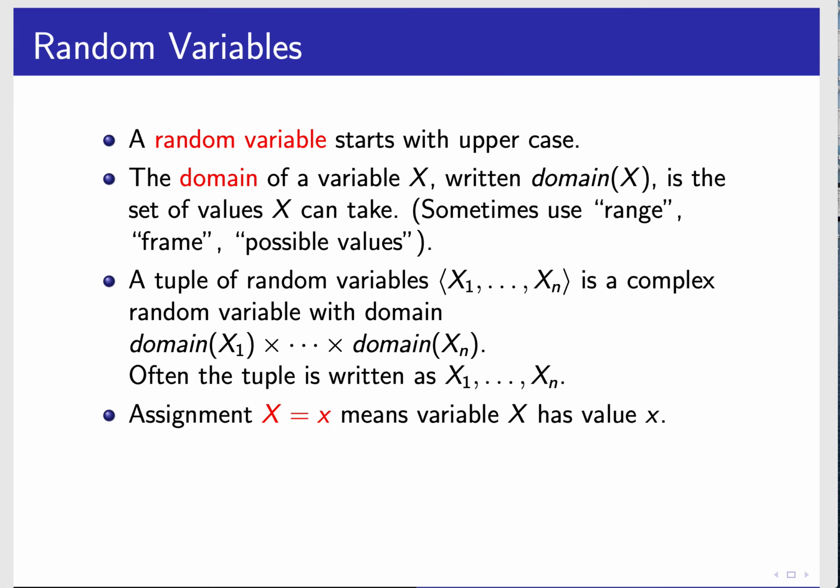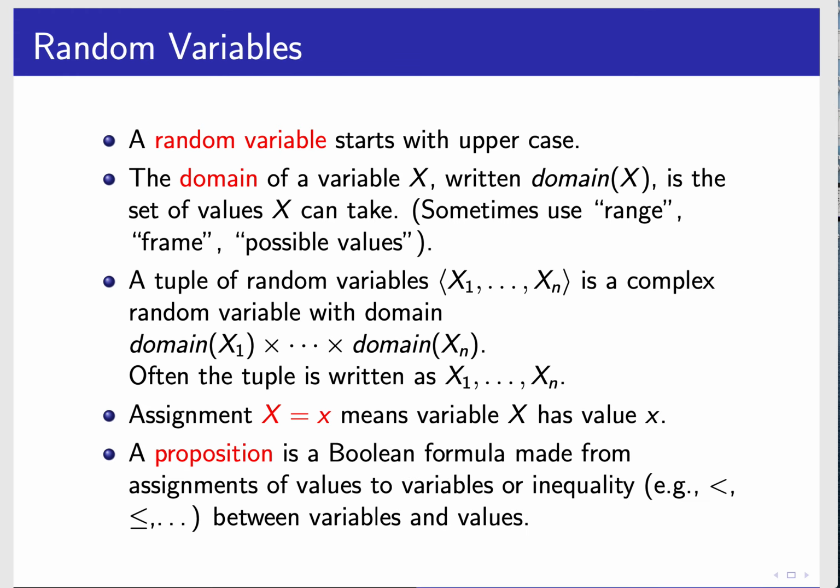Okay, an assignment, we're going to write big X equals little x to mean X has value x. We're going to say X is the variable and little x is going to be the value. And then a proposition is a Boolean formula made from and, or, and not, and implies and other Boolean operators, logical formulae, made from assignments of values to variables or inequality. We could talk about x is less than y, or the height of someone is less than 1.75 meters. So it's values to variables or inequality between variables and values.